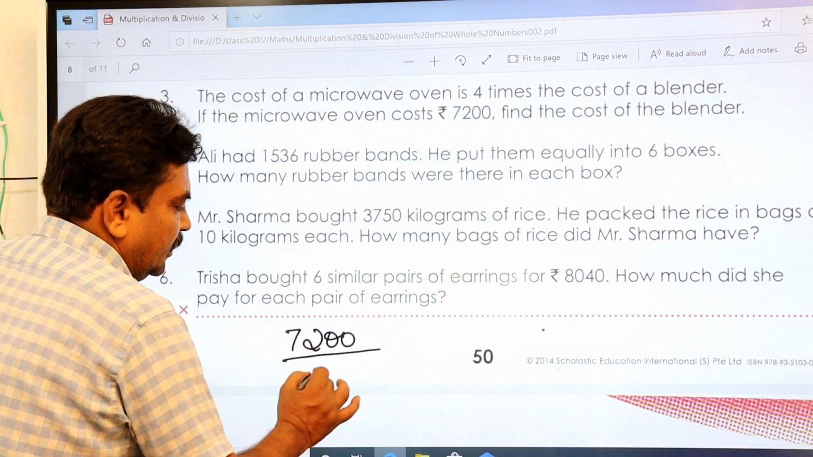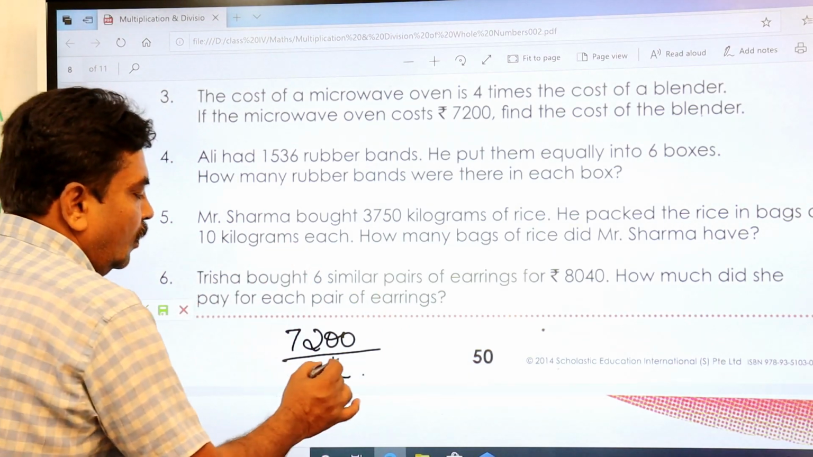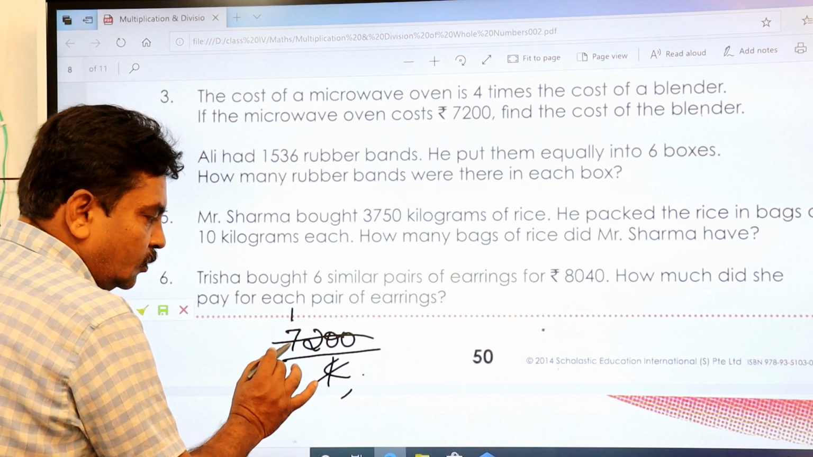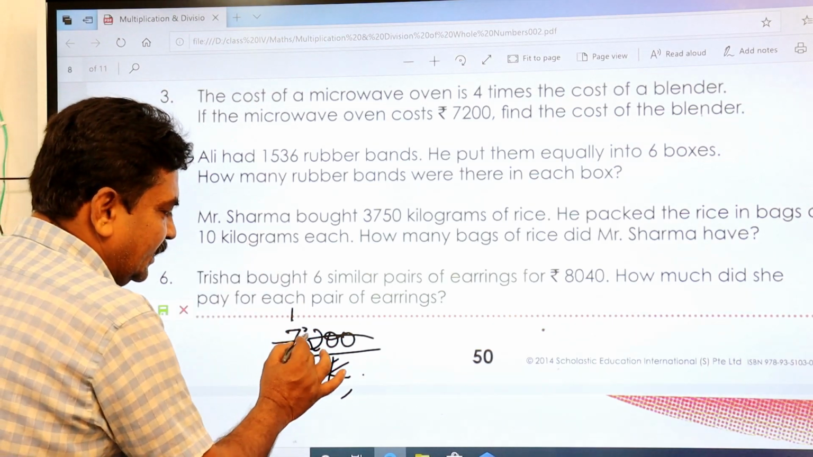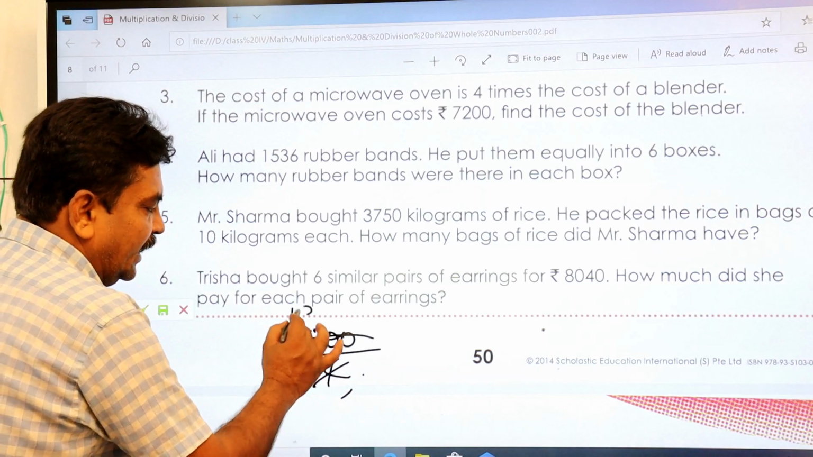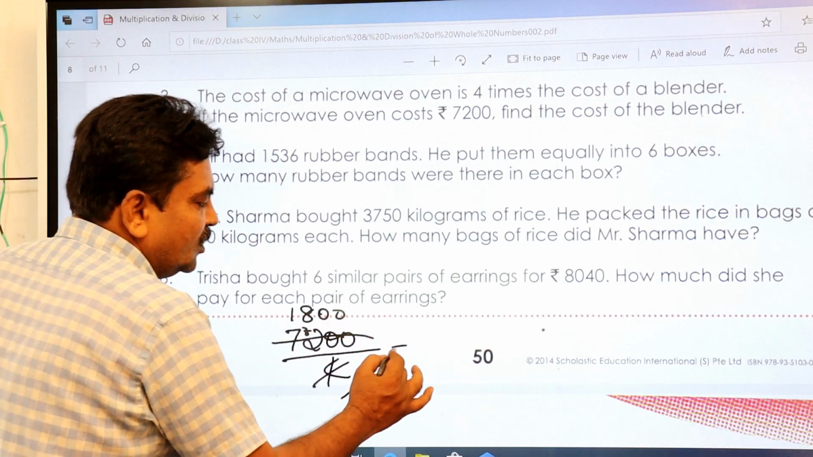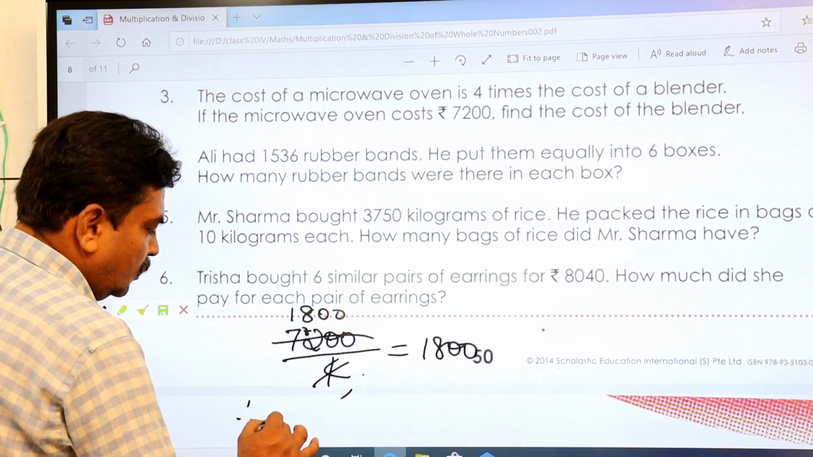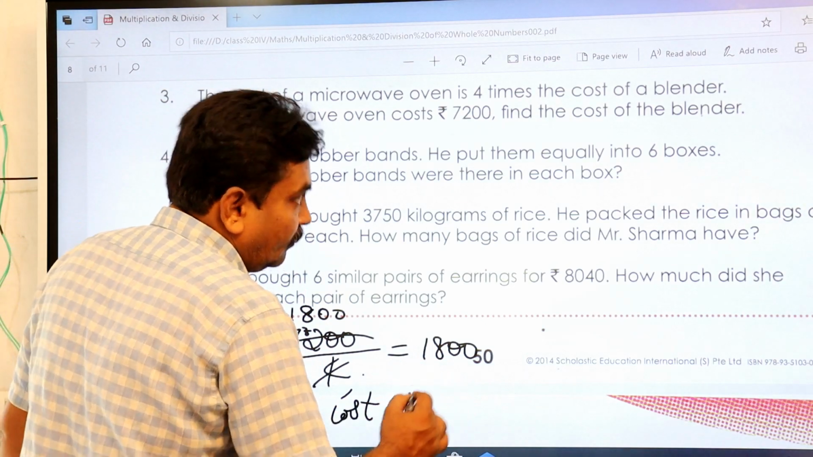7200 divided by 4. 4 ones are 4. Take out 4 from 7, 3 remains. That is 32. So 4 8s are 32. These two zeros you keep here. It becomes 1800. Therefore, the cost of what?